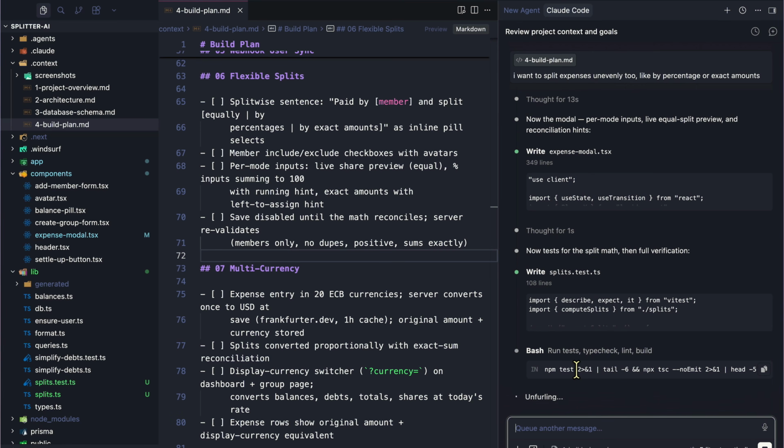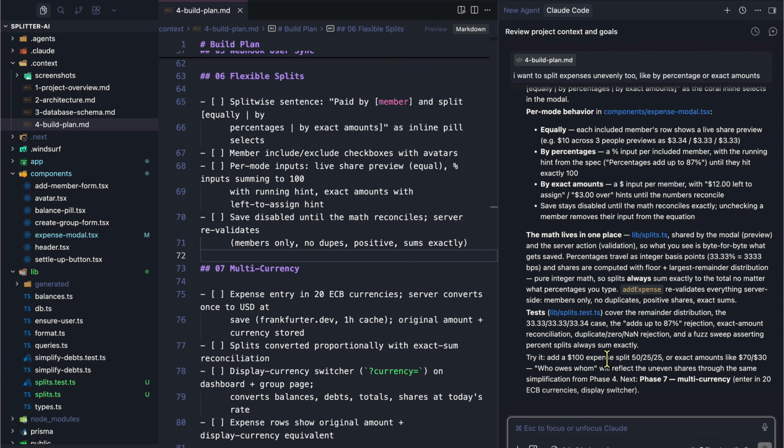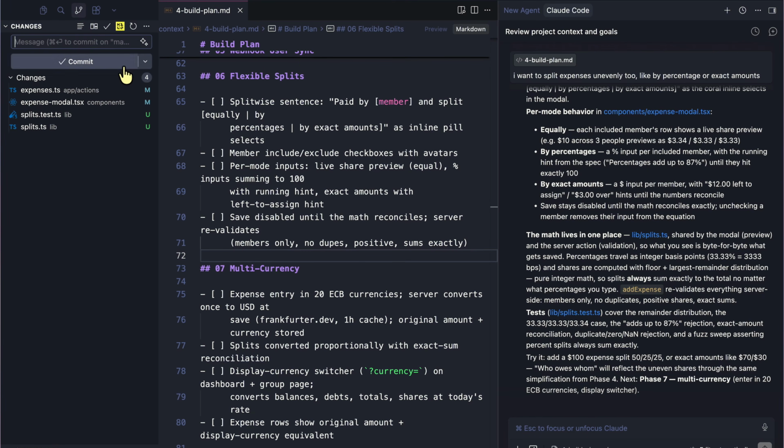Alrighty, so let's just say yes over here. So now there's a test file for everything. Tests are making sure that our logic works accordingly. So if I add 100 and split 50, 25, 25, then who owes whom will reflect the uneven shares in the simplification. So this works as expected.